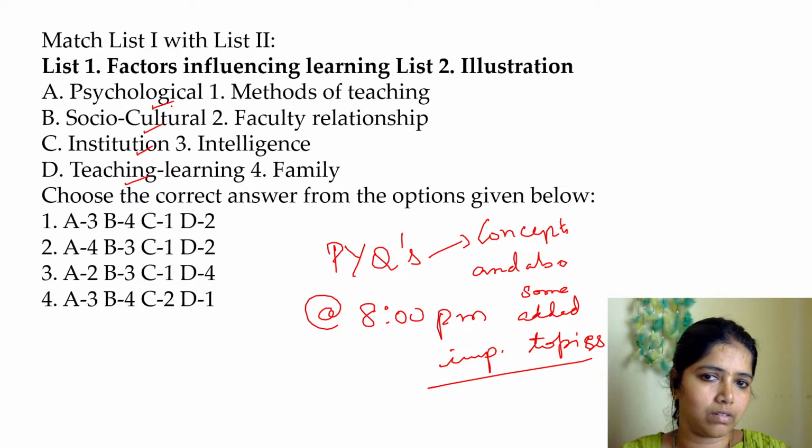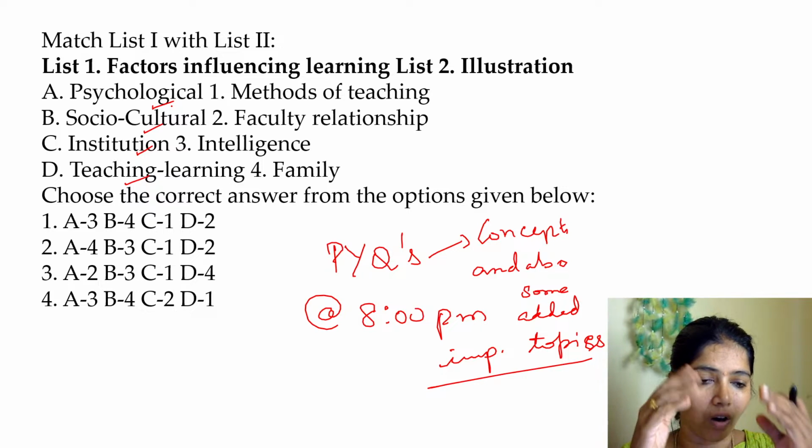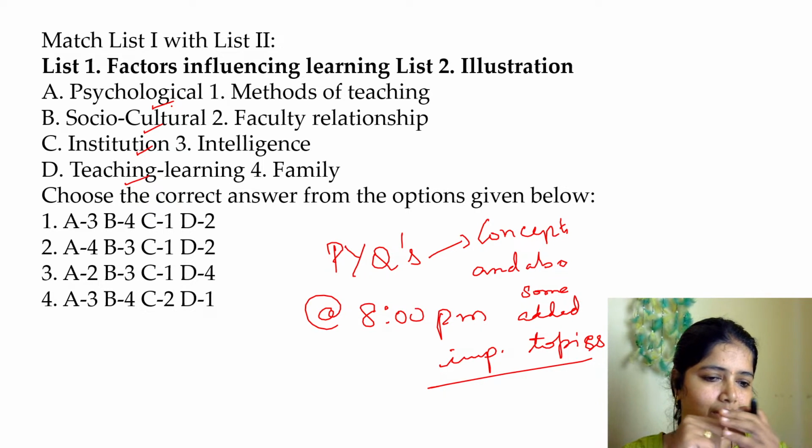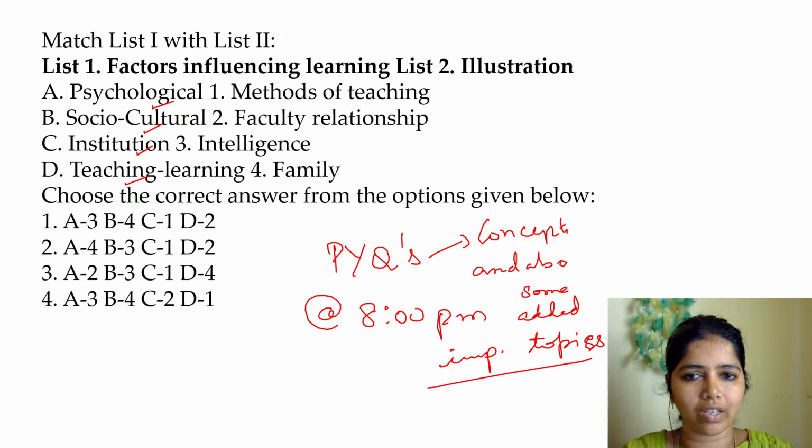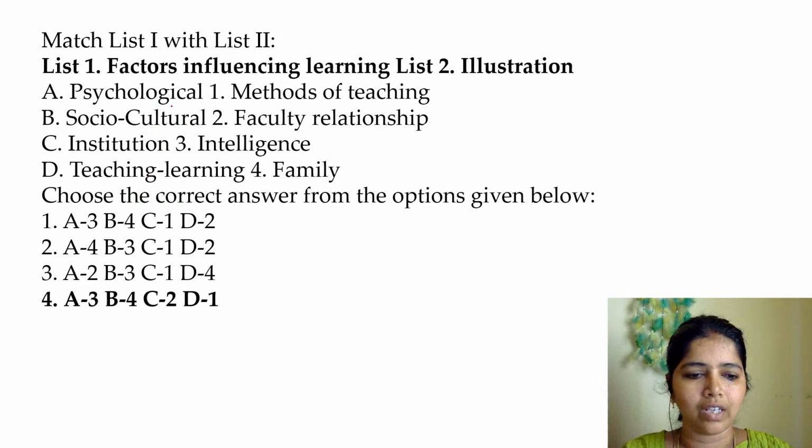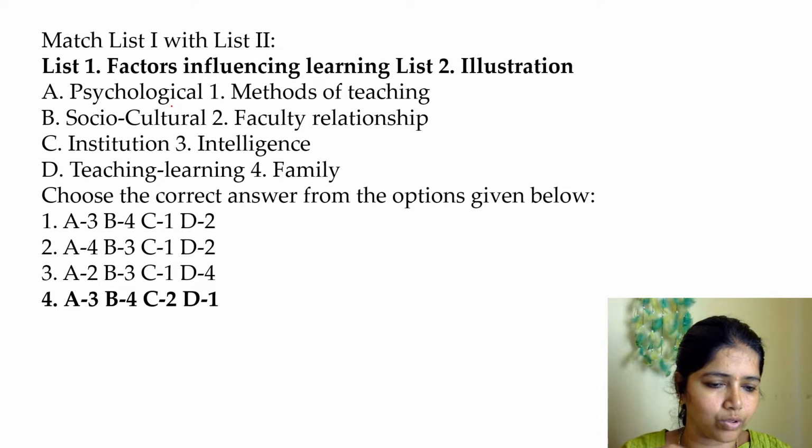The method of teaching, or the faculty relationship, or the intelligence, or the family? Yes, very good. All are giving answers. Answer is 4. Rohit Sarkar, it's not 1. You have made a mistake with C and D, I think.